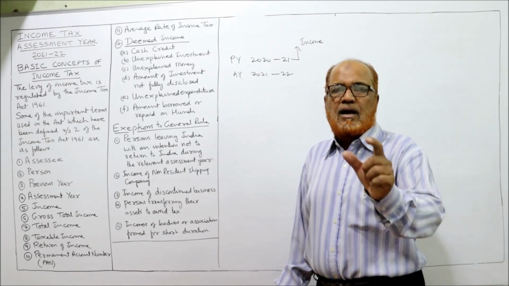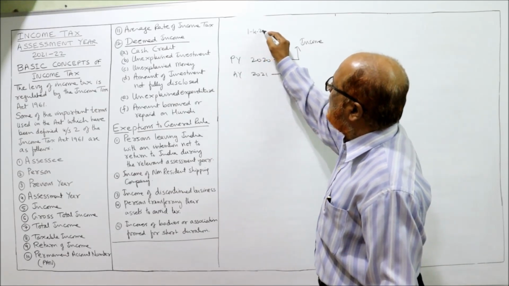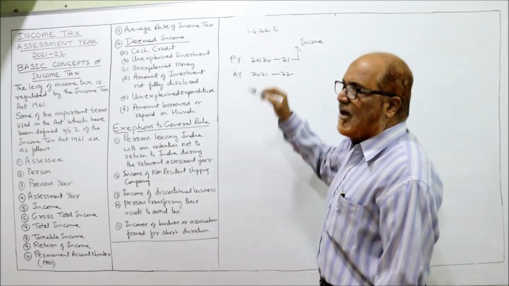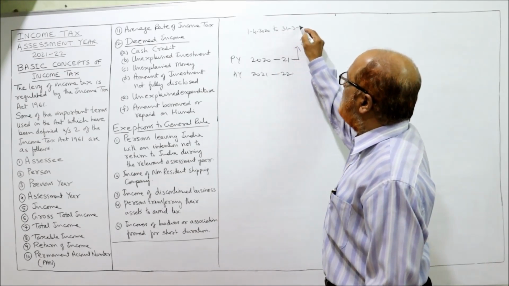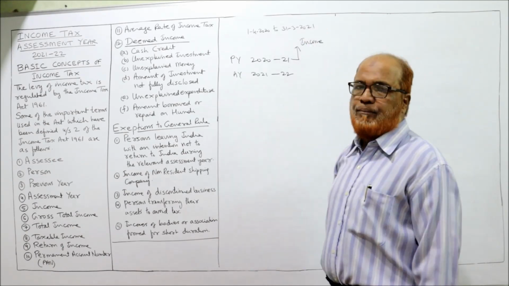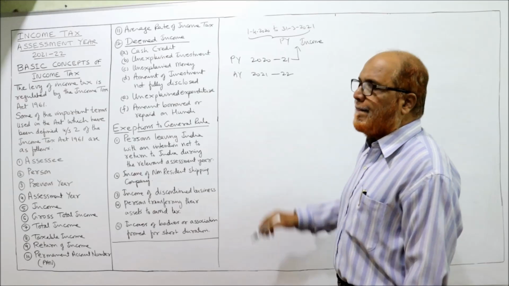So remember, the previous year started on 1st April 2020 and ended on 31st March 2021. This period is called previous year.